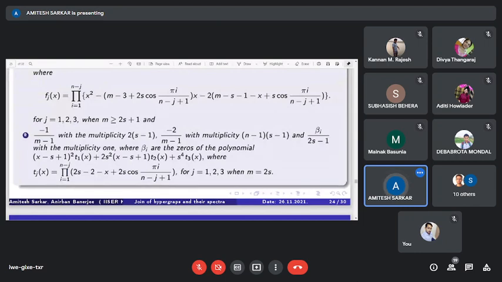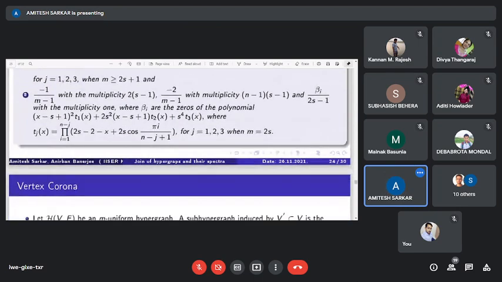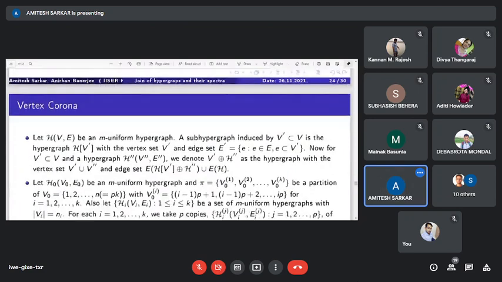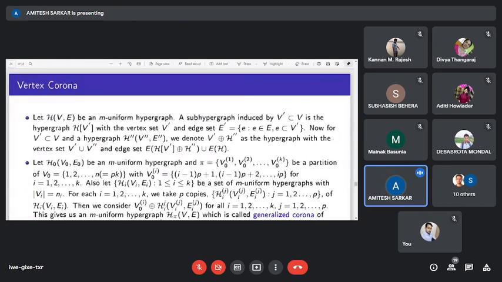There is co-spectral hypergraph. Using vertex corner, we can construct an infinite family of pairs of non-isomorphic co-spectral hypergraphs. For this, we consider the operation vertex corner. This is an extension of vertex corner for graphs.